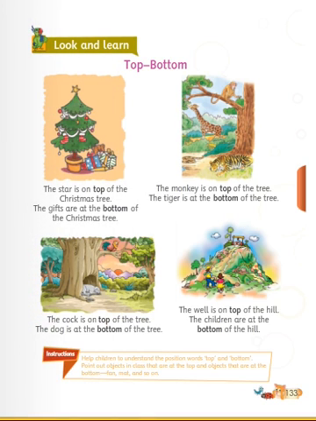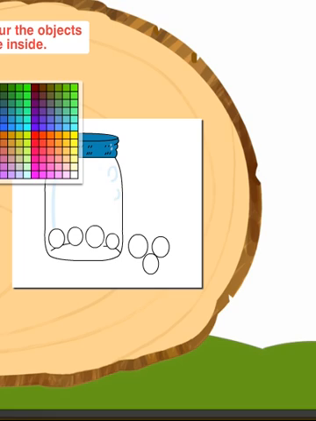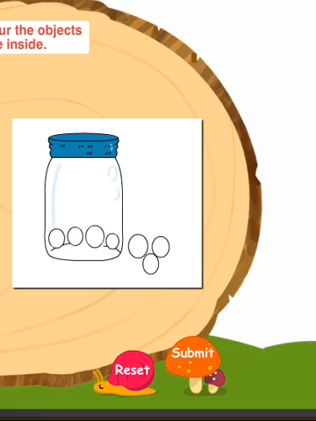Now here are small activities. See, you must color it. Color the objects that are inside.